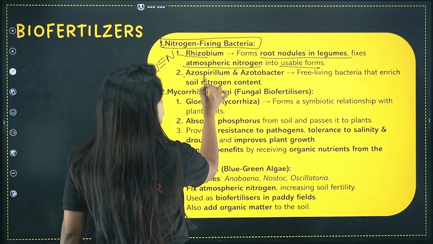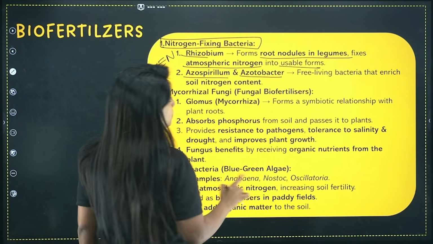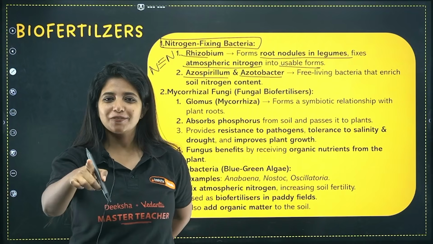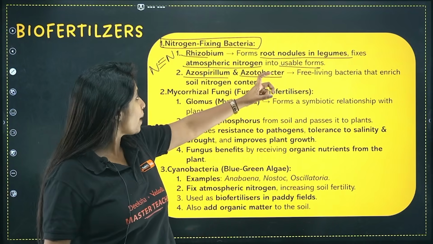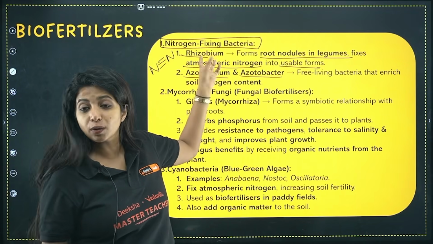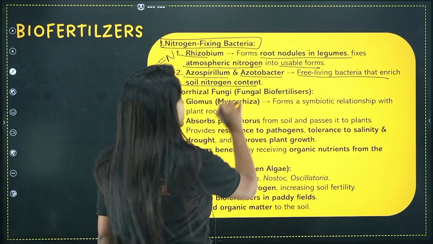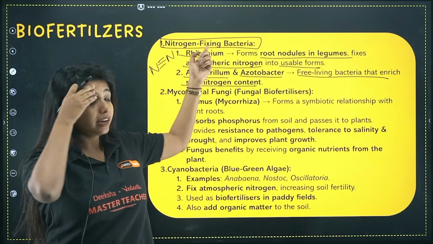Now we have azospirillum and azotobacter. Acetobacter is different, okay? Acetobacter aceti is for acetic acid. This is azotobacter and azospirillum. Both of them start with azo. They are free-living bacteria that can enrich soil nitrogen content. So they are not like rhizobium.